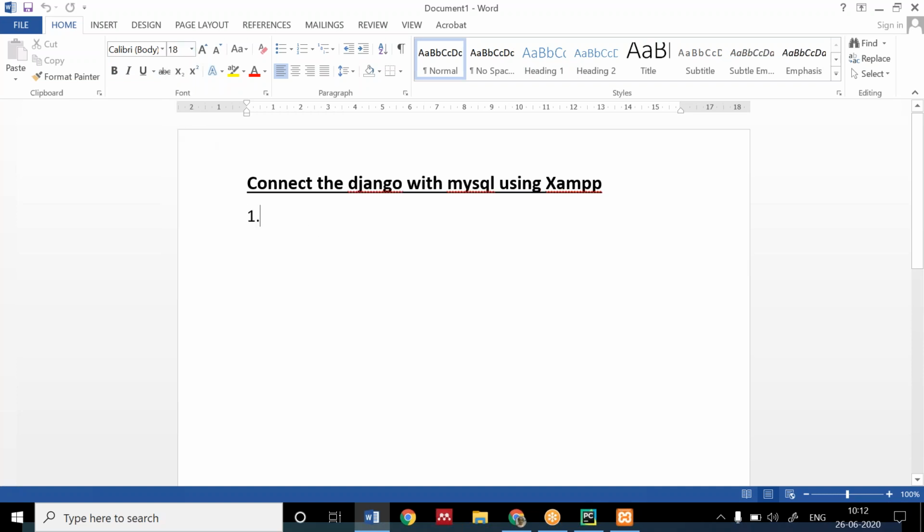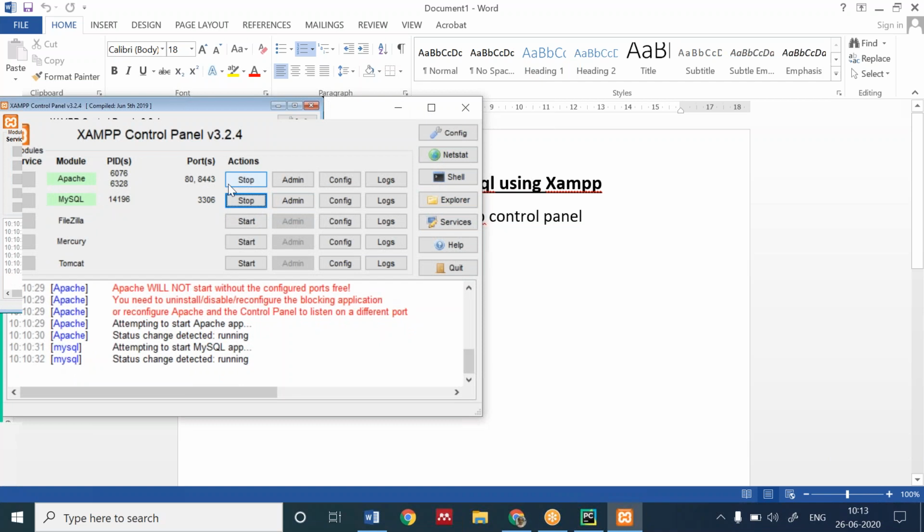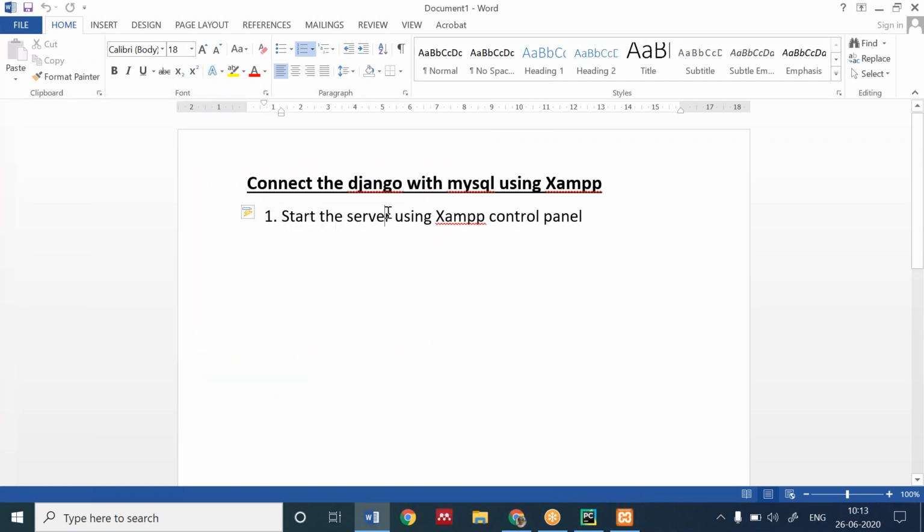So what is the first step? You have to start the server using the XAMPP control panel. By server, we mean that we have to start Apache and MySQL.